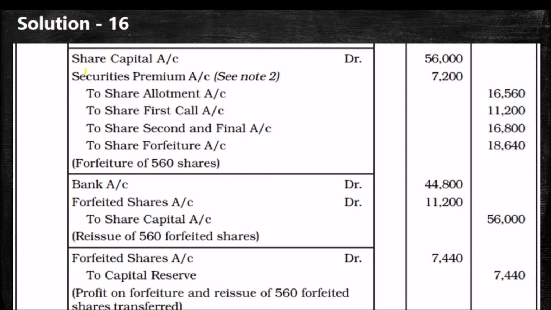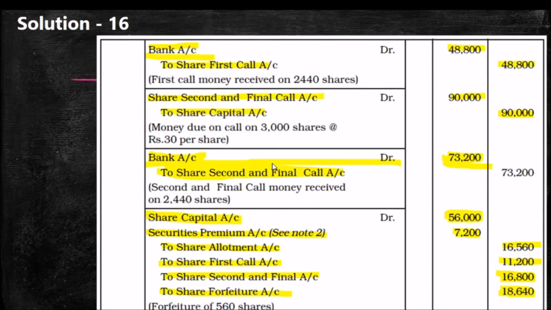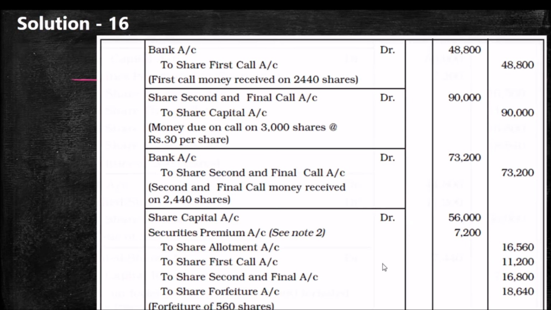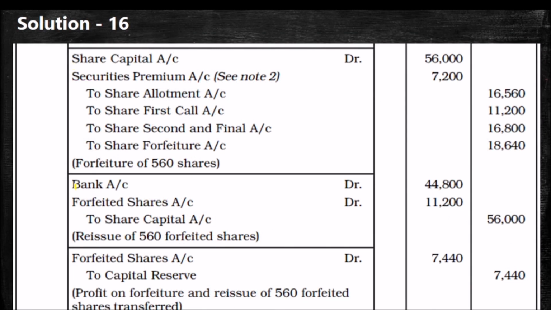So how are we getting 56,000? 560 shares were forfeited. So 560 into 100, and it is reissued at rupees 80. So bank account debtor, forfeited shares account debtor to share capital, because it is reissued at less than its original value. So what we receive in bank is 44,800, and what actually we have to receive is 100 into 560, 56,000. The difference will be transferred to forfeiture.